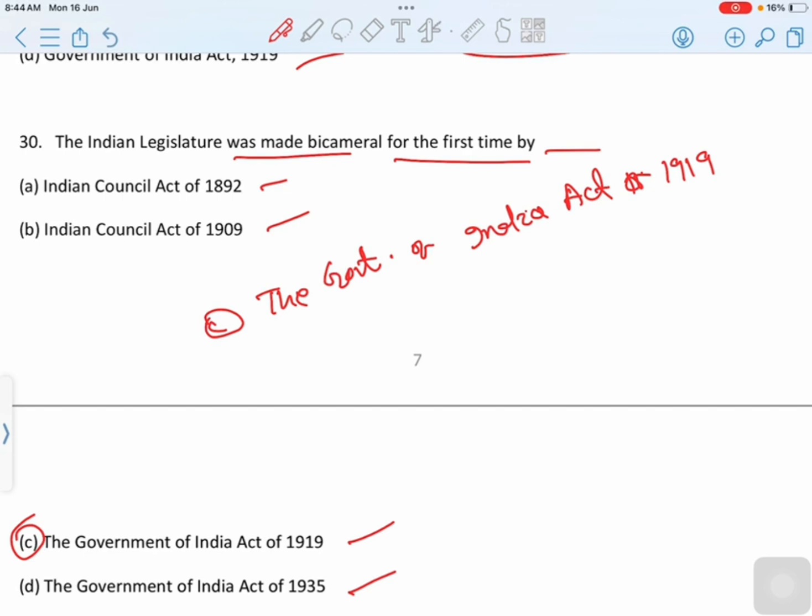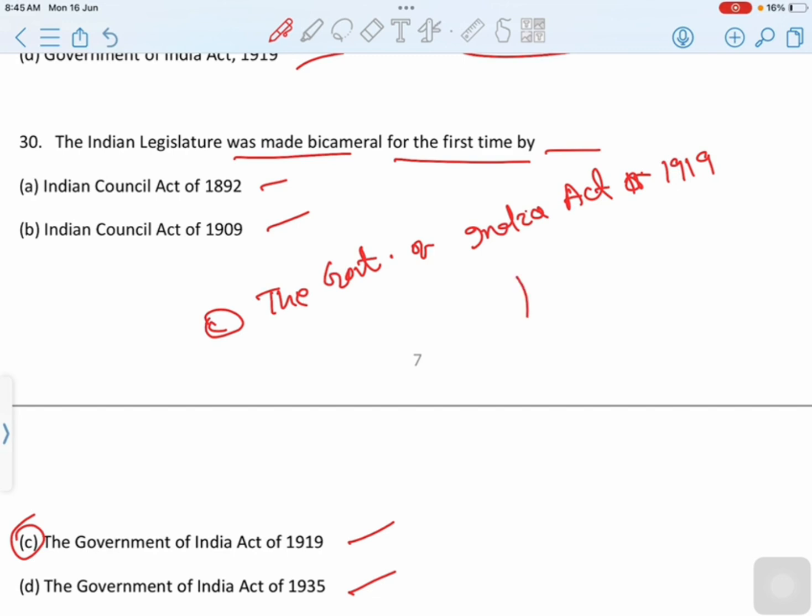Government of India Act of 1919. The Government of India Act 1919 introduced for the first time bicameralism and direct election in the country. Thus, the Indian Legislative Council was replaced by a bicameral legislature consisting of an upper house and a lower house. The majority of members of both houses were chosen by direct election.